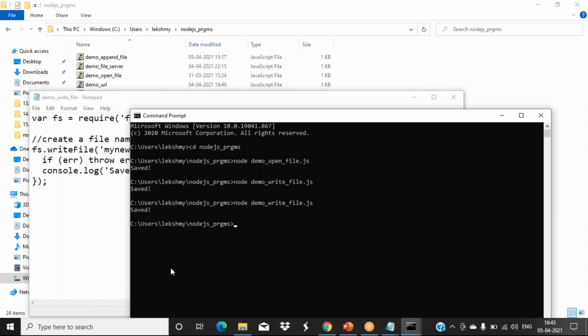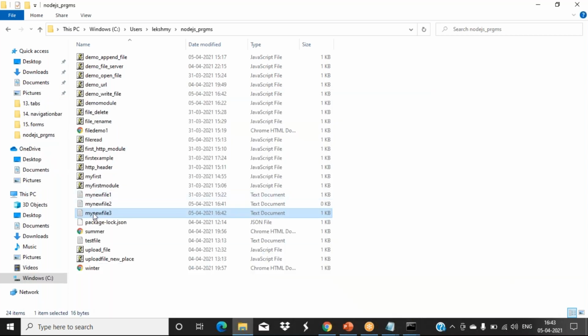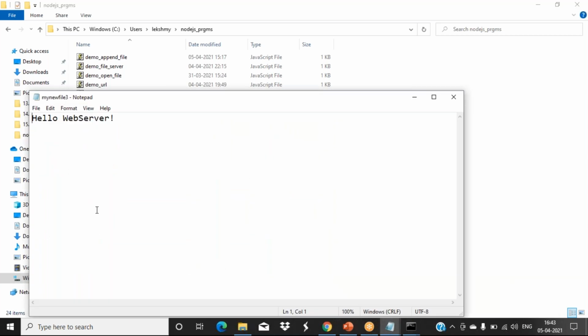So the same saved message I got. You can open it and view it. See what it did. Actually it replaced that file. It's not the old file; it replaced it with this new file with this new content. That is which function? writeFile. Okay, if the file exists, it replaces the old file with the new file, and the new content also gets replaced. Append means the content will get added at the end.